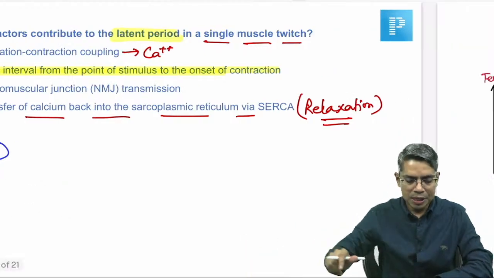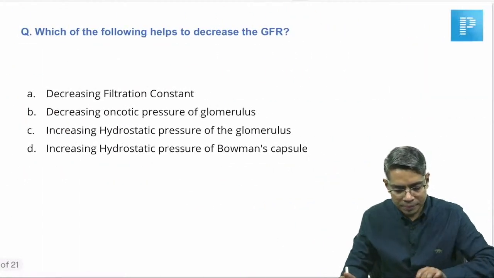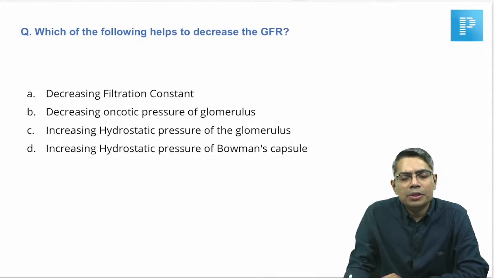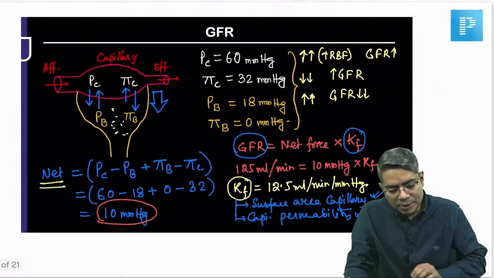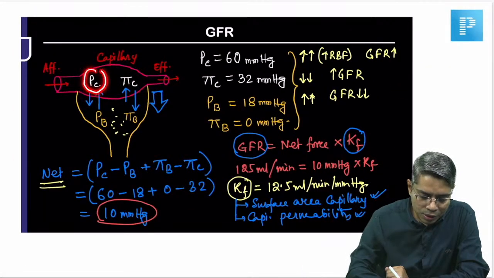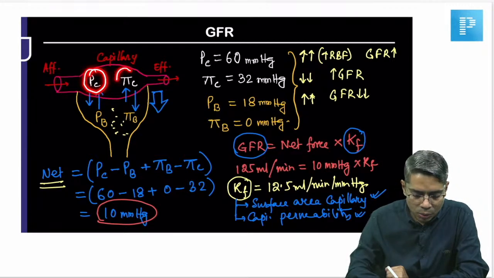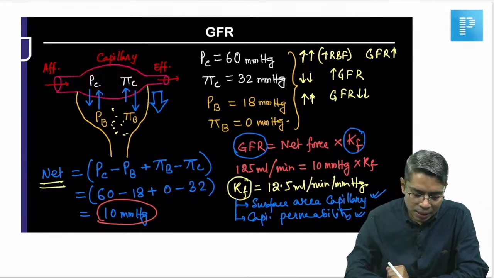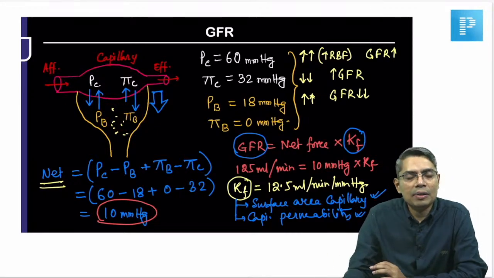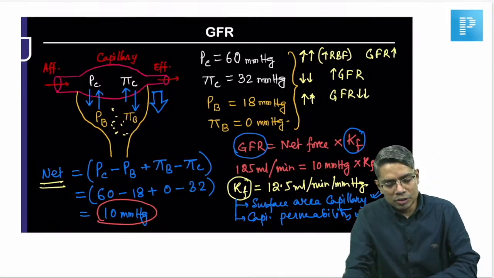Okay, so next question we are going here. Which of the following helps to decrease the GFR? Again, this is a simple question, you just have to think a little bit. If you have read my RR video lecture also, then we have discussed the hydrostatic pressure of the glomerular capillary and oncotic pressure of the glomerular capillary, and the Bowman's capsule hydrostatic pressure and the Bowman's capsule oncotic pressure, which forces are helpful for the GFR and which forces are not helpful, or opposing forces for the GFR.